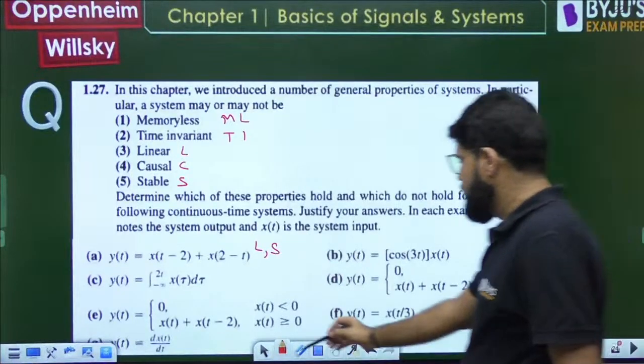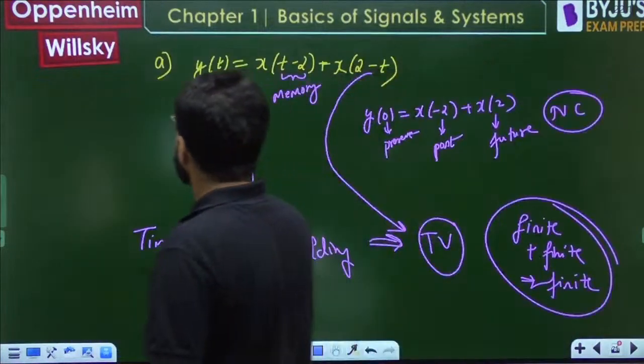Let's go to the next one, that is cos(3t)x(t).